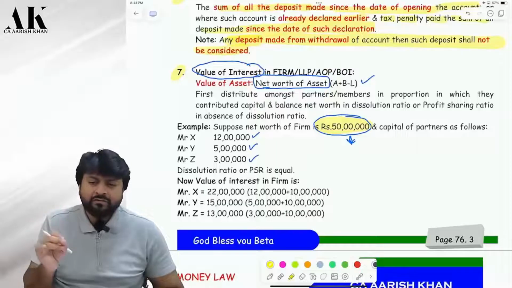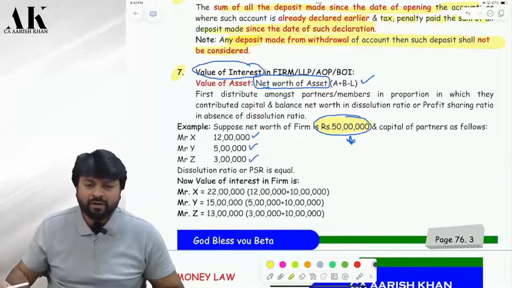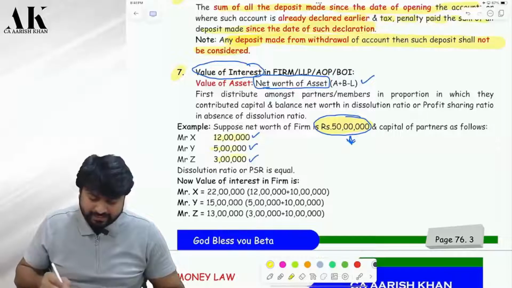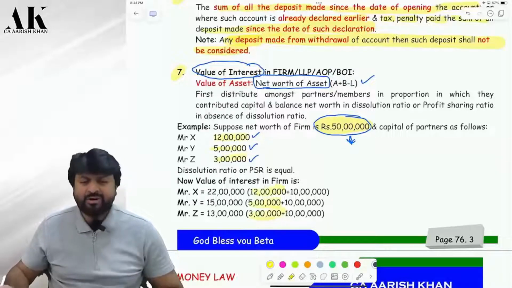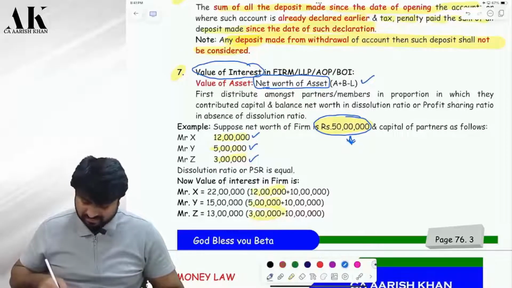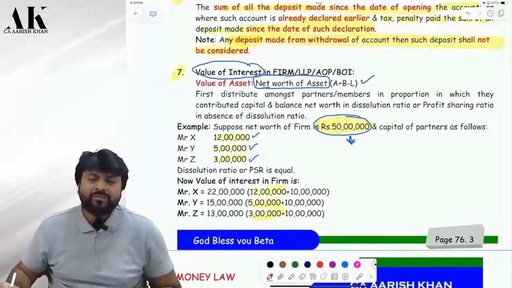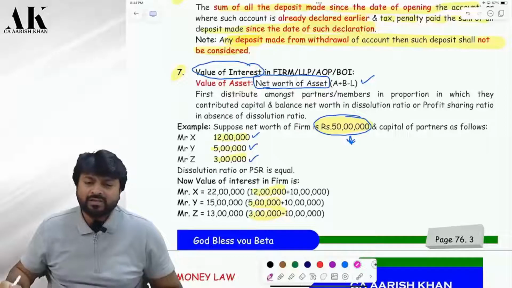So first of all, you have to find out the partner capital. Partner capital is 12 lakh, 5 lakh, 3 lakh. See on the board. So allocate on the basis of partner capital. How much have you allocated on the basis of partner capital? 20 lakhs. What is the remaining amount?